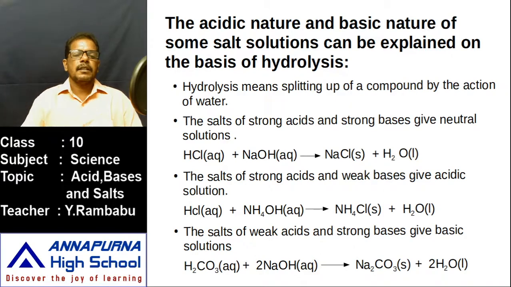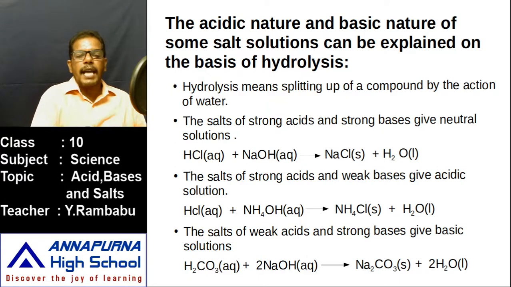In the first reaction, what are there? Hydrochloric acid and sodium hydroxide. Hydrochloric acid is a strong acid, sodium hydroxide is a strong base. We know when a strong acid reacts with a strong base, the formed salt is neutral. Which salt is formed in this reaction? Sodium chloride. That's why sodium chloride is neutral. And let us observe one more reaction between hydrochloric acid and ammonium hydroxide. Hydrochloric acid is a strong acid and ammonium hydroxide is a weak base. What is the salt formed here? Ammonium chloride. Then the formed salt is acidic in nature.